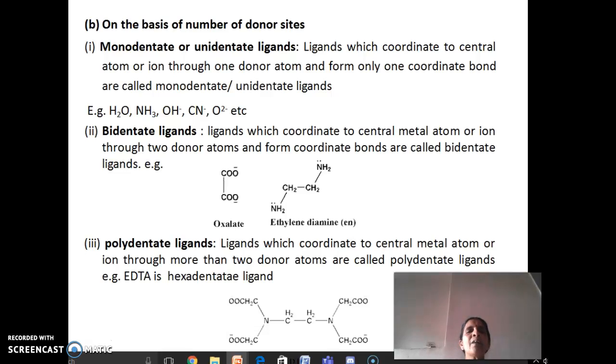The ligands which coordinate to the central metal atom or ion through two donor atoms and form coordinate bonds are called bidentate ligands. Examples: oxalato ion, ethylene diamine, etc. If the ligand coordinates to the central metal atom or ion through more than two donor sites, then they are called polydentate ligands. Example: ethylene diamine tetraacetic acid, EDTA, which is an example of a hexadentate